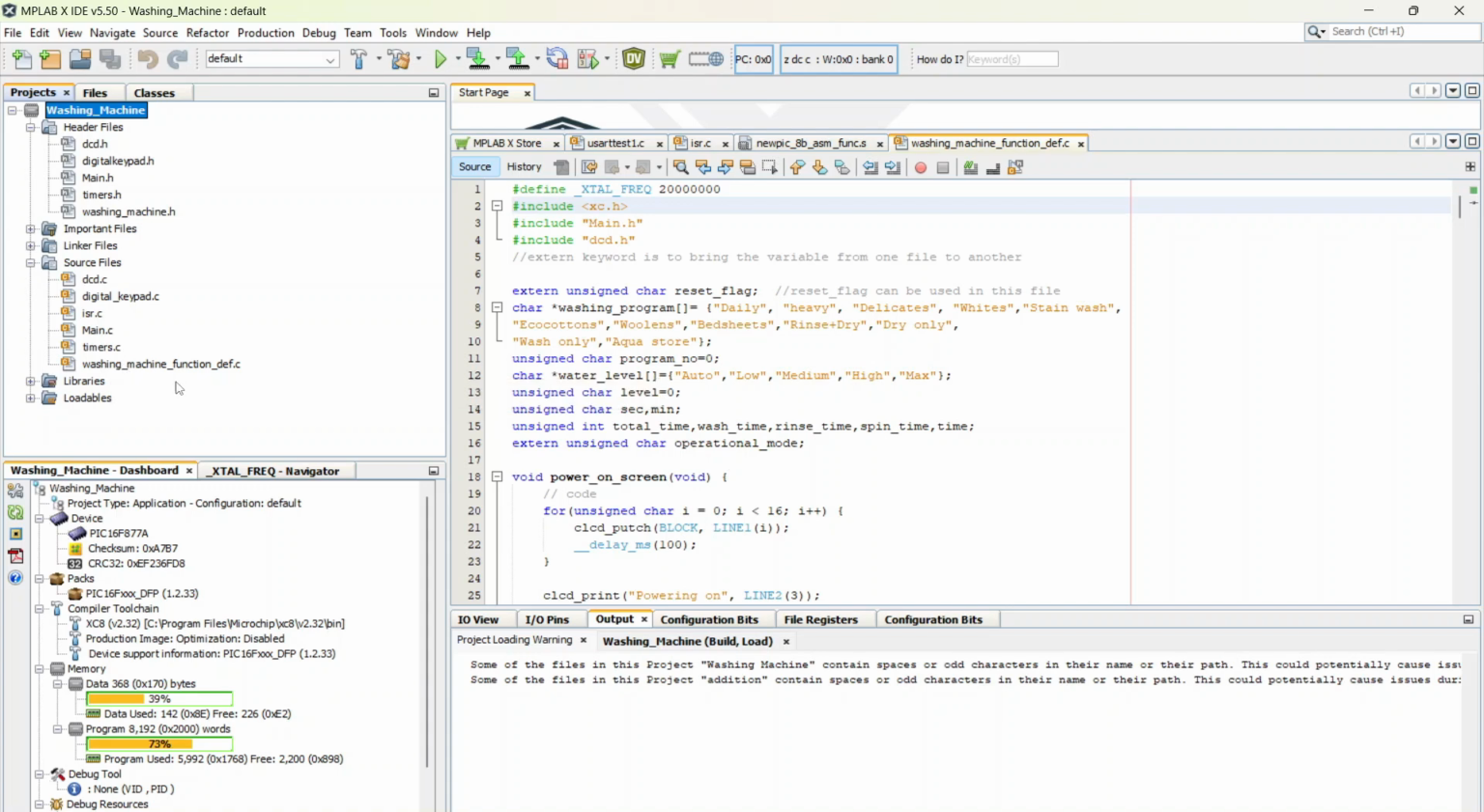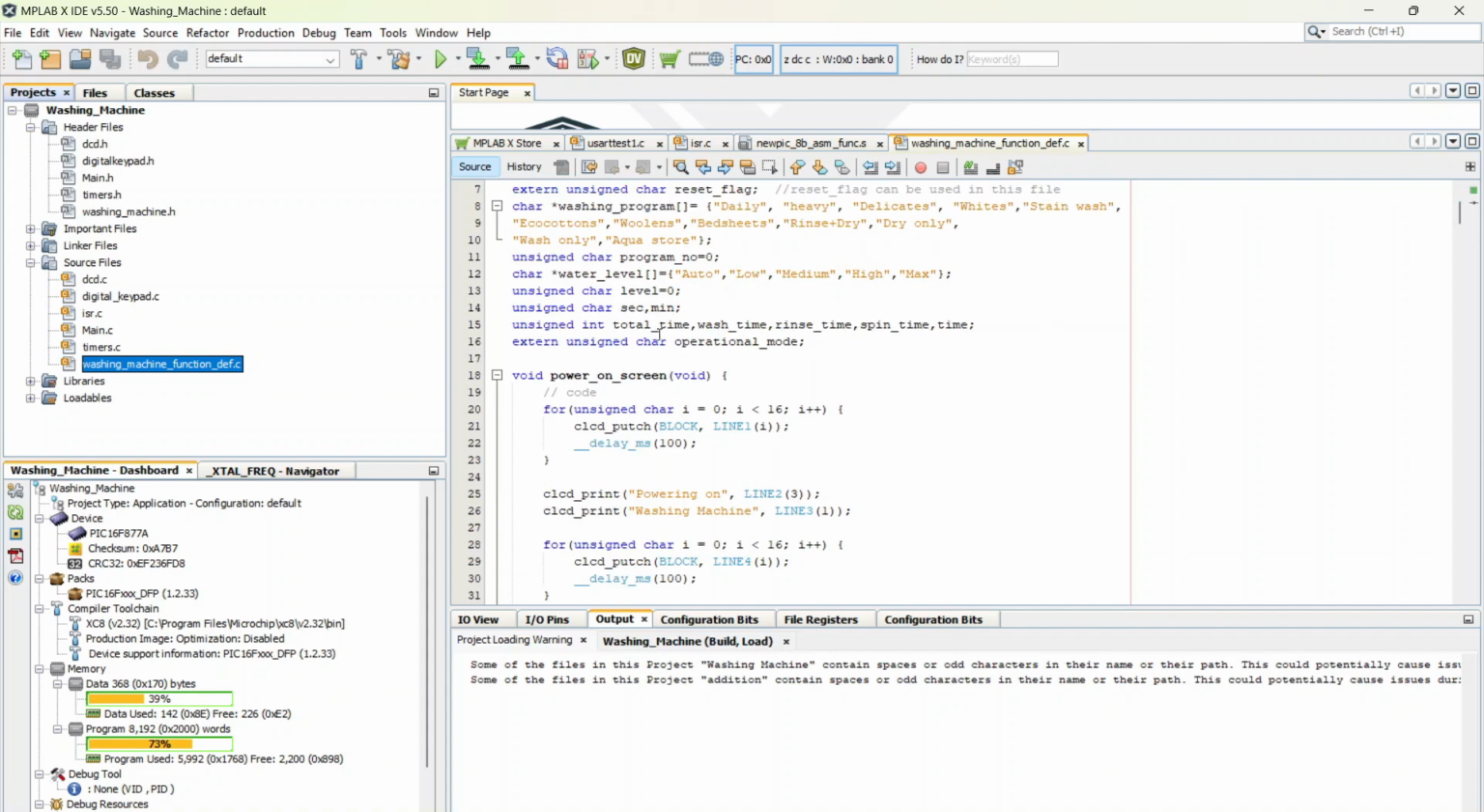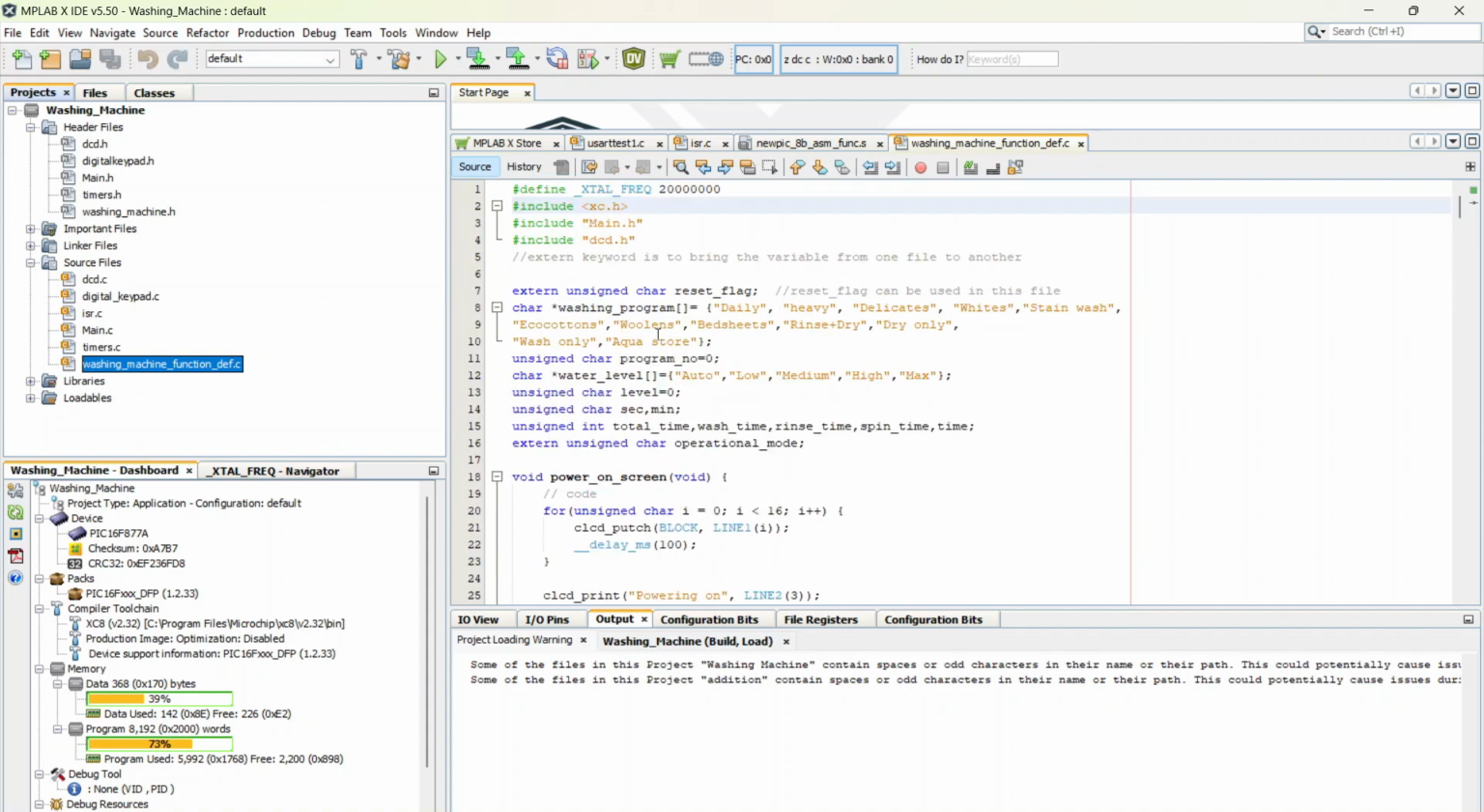And this washing machine function definition.c code consists of the features that we will be seeing on the LCD display during the simulation of the project. Some of the features like daily, heavy, delicates and so on. Here you can also see the water level, auto, low, medium. You can change the features according to your wish.